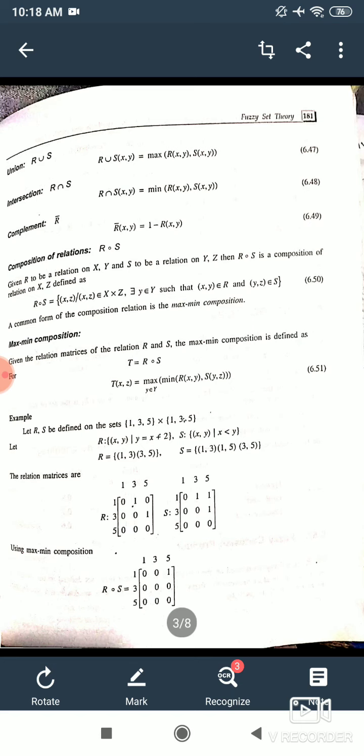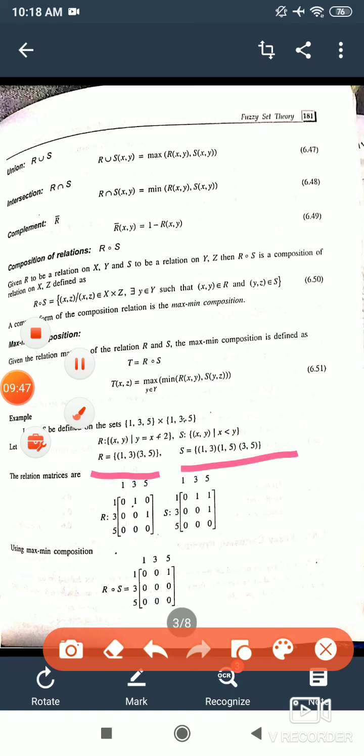Now S is (X, Y), where X is less than Y. So it would be (1, 3), (1, 5), (3, 5). You can just see these two, R and S. Now we have to find the relation matrices. So we will draw R and S with rows given as 1, 3, 5 and columns again given as 1, 3, 5 in this example. So R and S we have drawn.